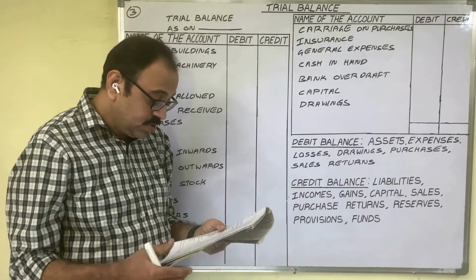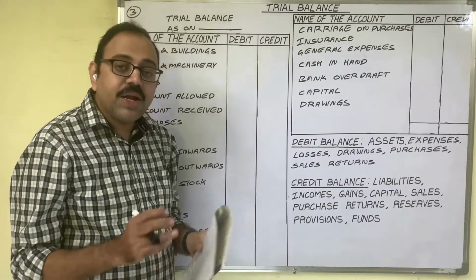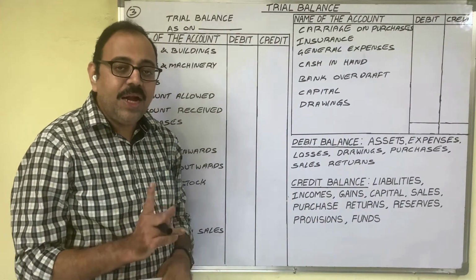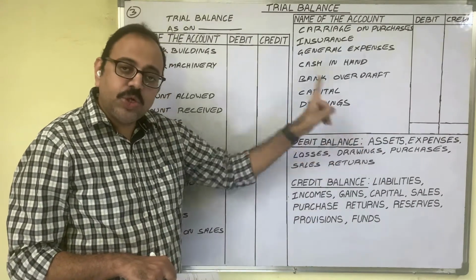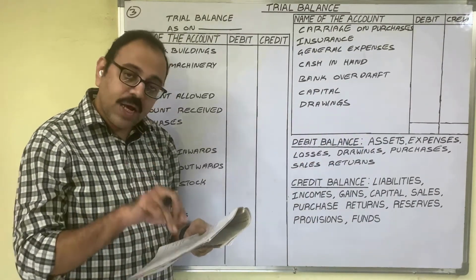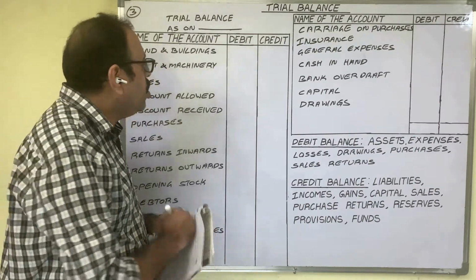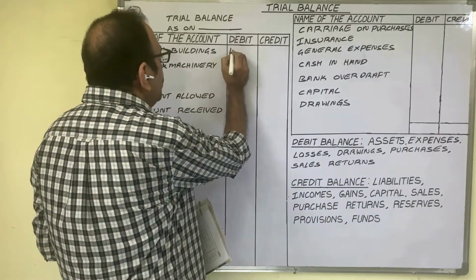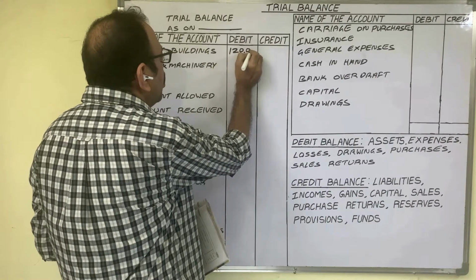Let us see the question. Land and building, 1,20,000 rupees. Land and building is an asset. An asset shows a debit balance. And this accountant also wrote the amount in the correct column only, in the debit column. We also write in the debit column.